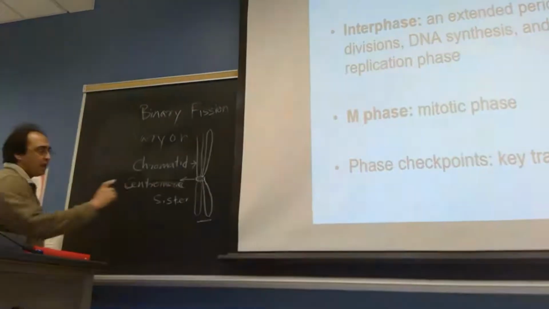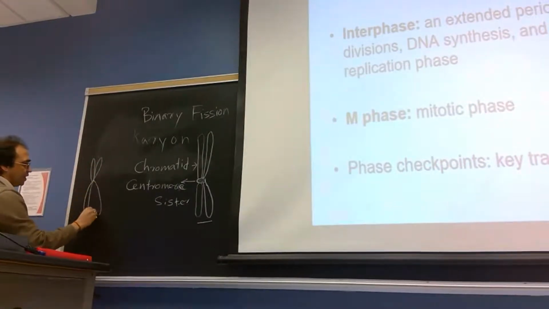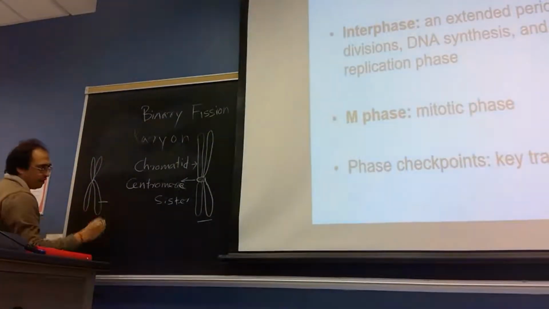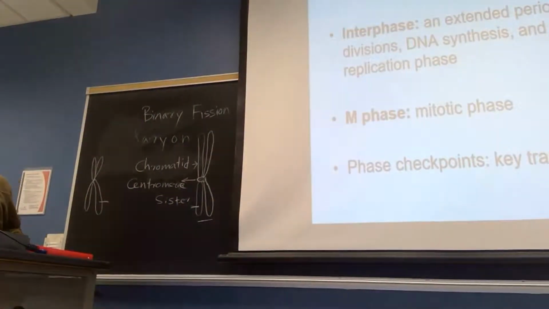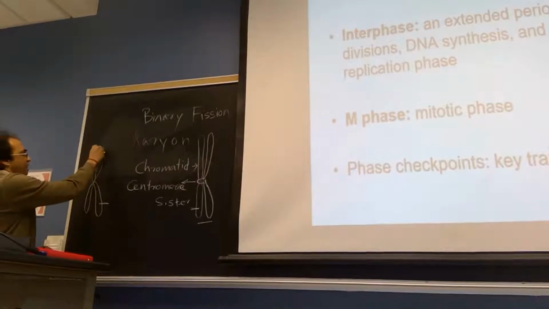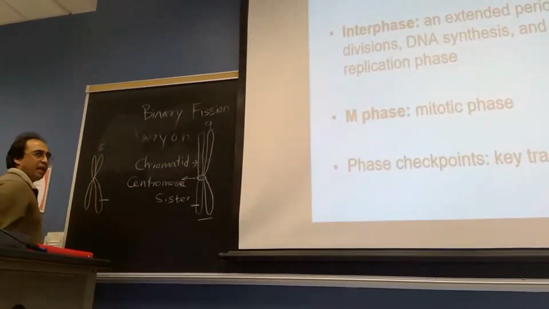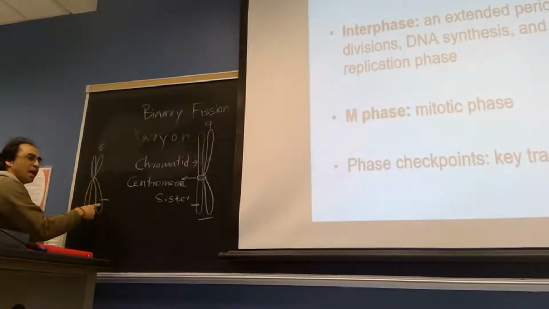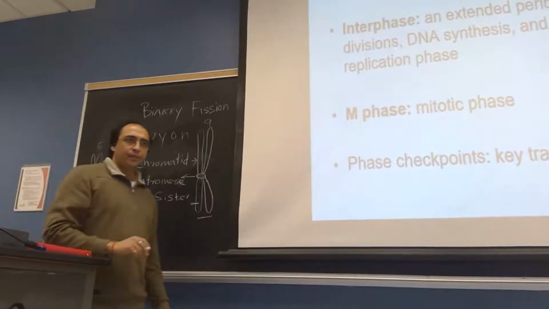Sister chromatids. Now there is one chromosome, and here I have another chromosome. This chromatid and this chromatid, what is the relationship between these two? Like same or identical copies? No, this is another chromosome. Suppose this is chromosome number 5 and this is chromosome number 9. So one chromatid of chromosome number 9 with respect to one chromatid of chromosome number 5, what is the relationship between these two?